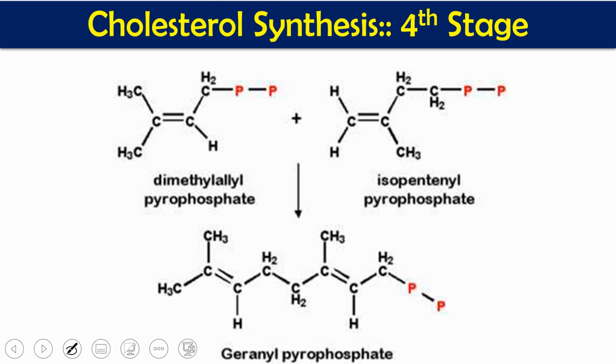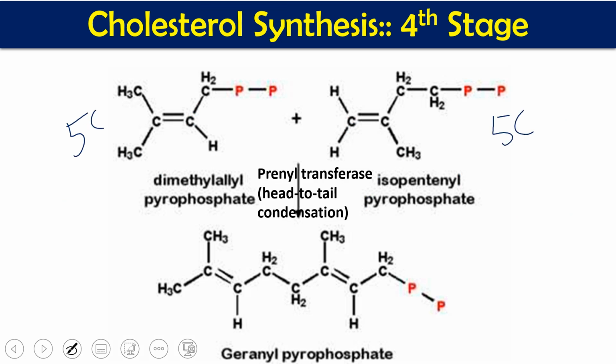Then we are going to have this dimethyl allyl phosphate. One molecule of dimethyl allyl phosphate is going to join with isopentenyl pyrophosphate. So 5 carbon here we are having and 5 carbon here we are having. These two join together with the help of prenyl transferase enzyme, and here head to tail condensation occurs.